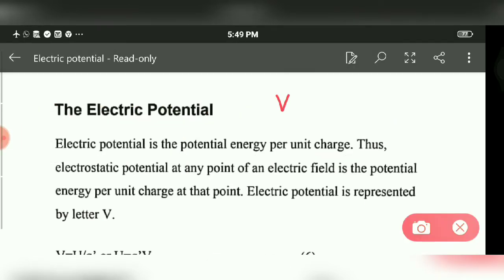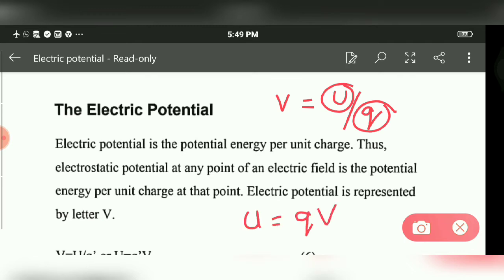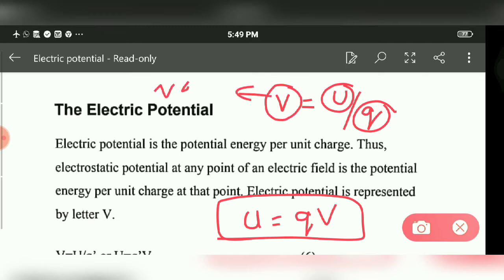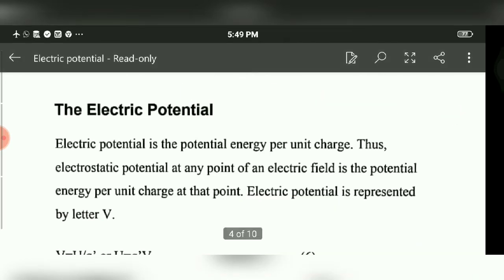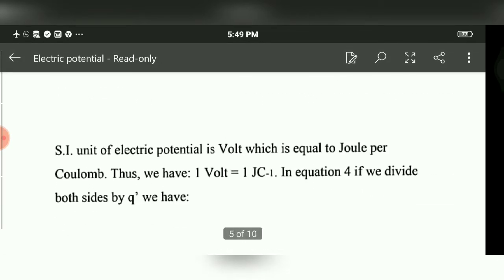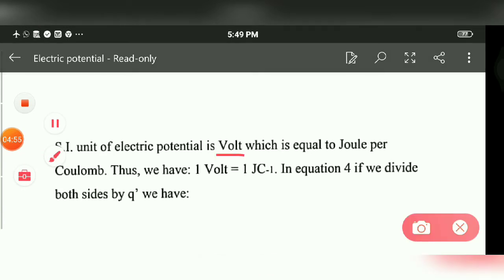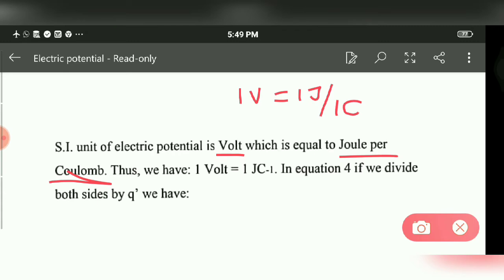Potential is electric potential energy per unit charge. So we can say energy is equal to charge into potential. The unit of V is also volt. One unit is volt, the other unit is joule per coulomb. So we can say 1 volt is equal to 1 joule per 1 coulomb.